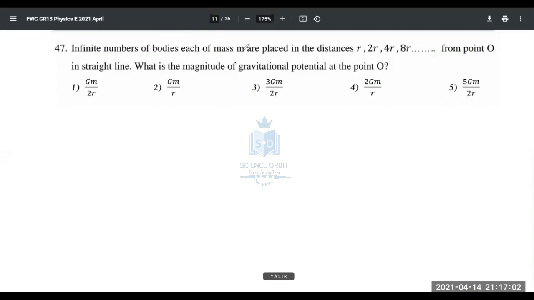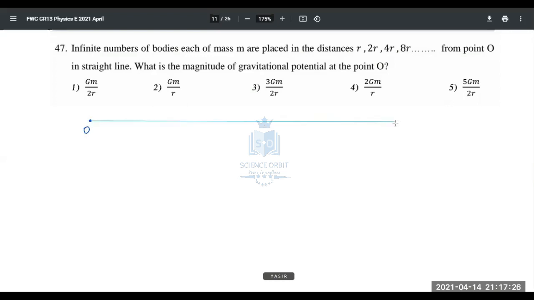Infinite number of bodies, each of mass m, are placed at distances r, 2r, 4r, 8r, and so on from point O in a straight line. What is the magnitude of gravitational potential at point O? There's point O here, and from point O at different distances.